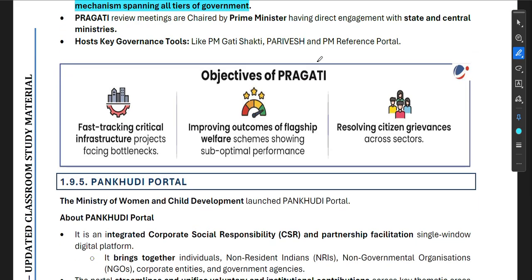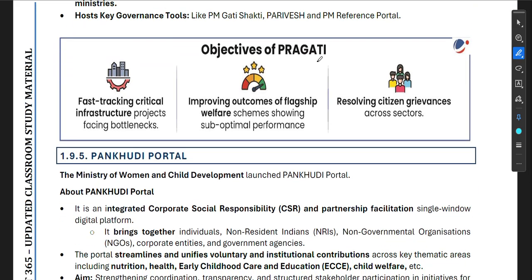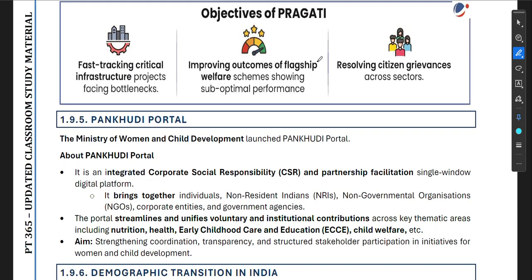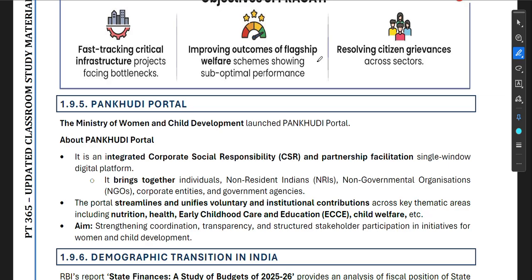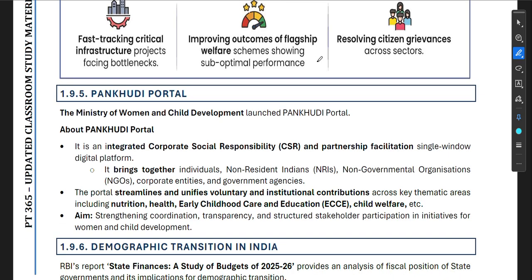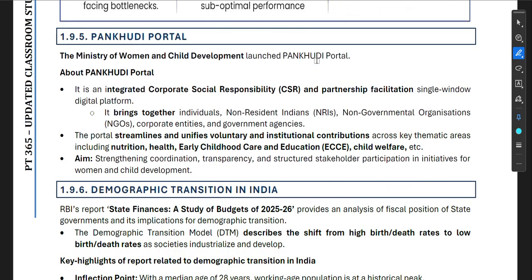They host key governance tools like PM Gati Shakti Parivesh and PM reference portal. Objectives of PRAGATI: fast tracking critical infrastructure projects facing bottlenecks, improving outcomes of flagship welfare schemes showing suboptimal performance, and resolving citizen grievances across sectors.